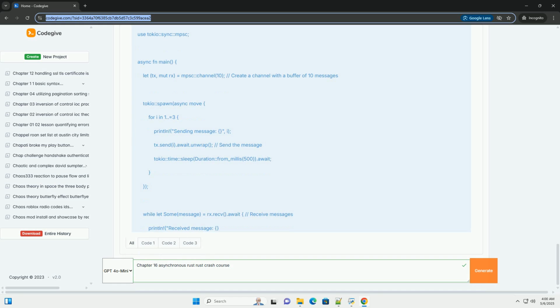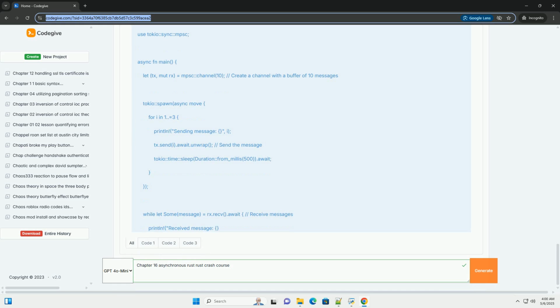3. Mutexes and semaphores. Tokio sync Mutex and Tokio sync Semaphore provide synchronization primitives for protecting shared data in asynchronous code. These are essential for preventing data races when multiple tasks need to access the same data. These async-aware synchronization primitives are designed to work correctly in an asynchronous context. Don't use std sync mutex or std sync semaphore in asynchronous code.